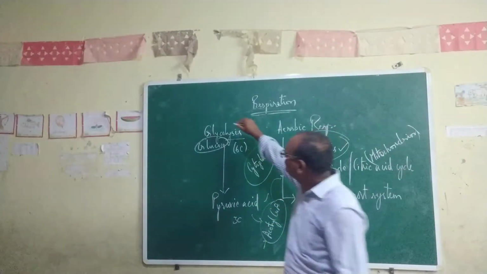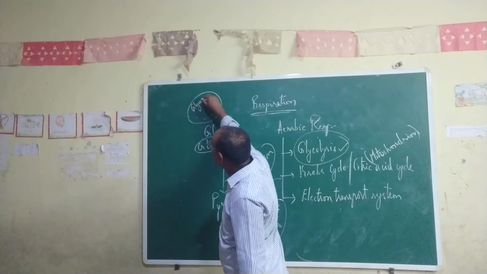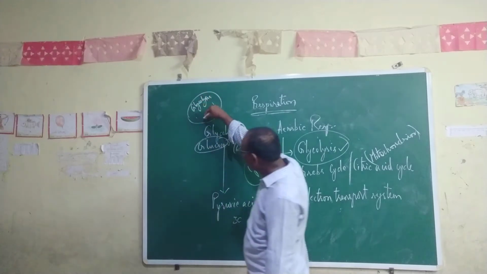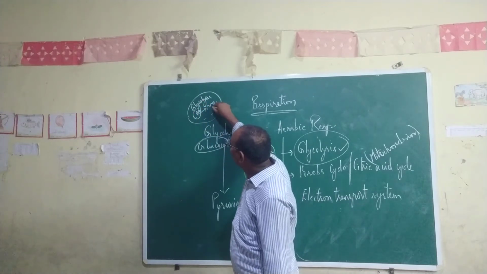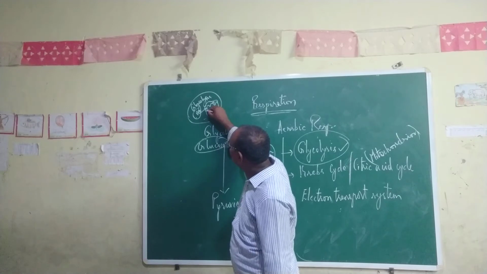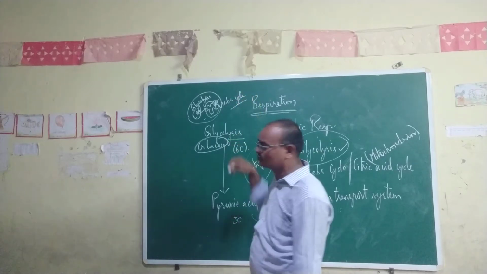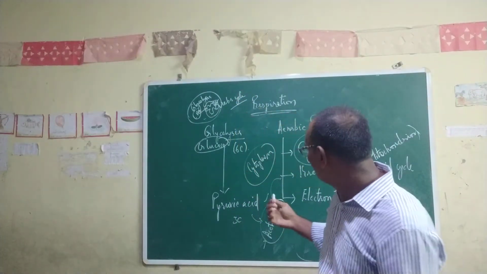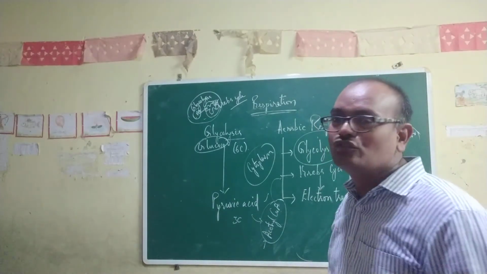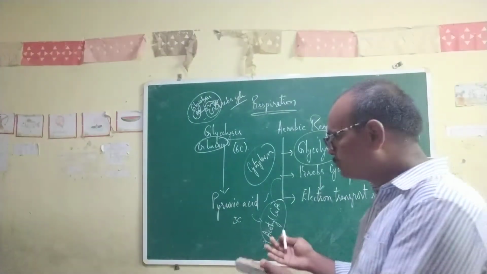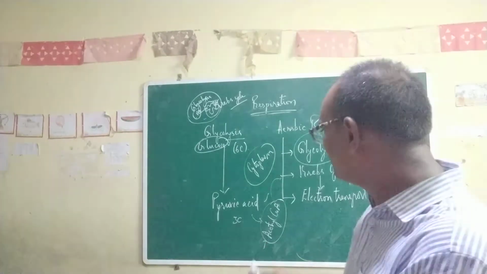Glycolysis takes place simply in this. So this is the cell. In that cell, in the cytoplasm, glycolysis takes place. As a result of glycolysis, pyruvic acid is the end product that is formed. Now this will enter into mitochondria, where the Krebs cycle takes place. The Krebs cycle is followed by the electron transport system, and because of that, a large amount of energy will be released, as we have discussed. About 686 kilocalories of energy is released in that process, right?